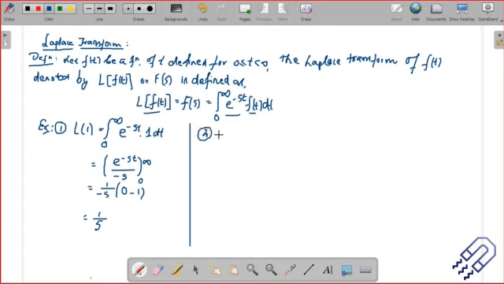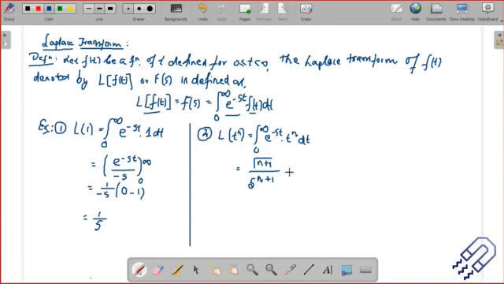Let me take one more. Maybe I can take the Laplace transform of t to the power n. If I take this, it will be the integral from 0 to infinity of e to the power minus st times t to the power n dt. If you derive it, you are eventually going to get gamma of n plus 1, if you remember the gamma function, divided by s to the power n plus 1. The gamma function is usually covered at your undergraduate level, but anyway, let me just derive this relation for t to the power n. It's not going to be very complicated, and you're going to understand this.